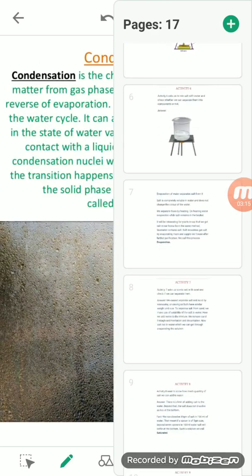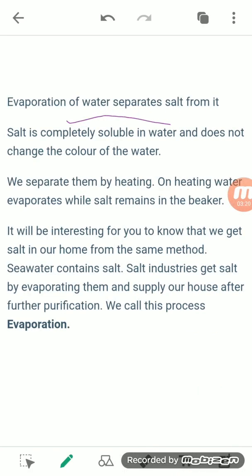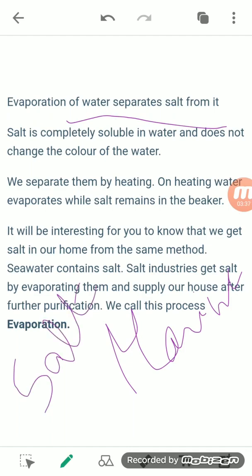This evaporation is used for many purposes. Like evaporation of water helps in separating the salt from it. How? Like in marine water. Marine means water bodies which contain salt, like an ocean or sea.